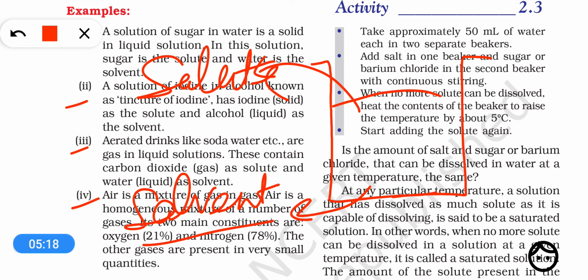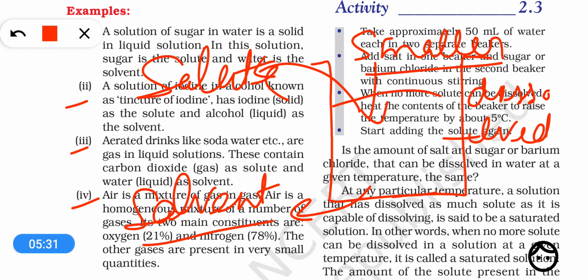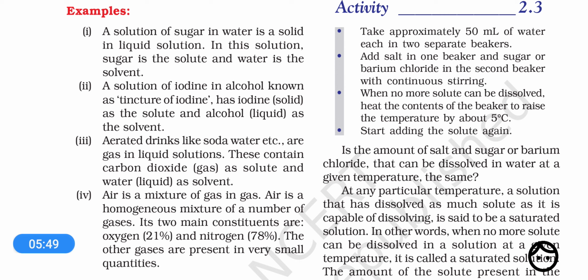The component which is smaller in quantity, and which is itself dissolved, that component is called solute. And the component which is in larger amount and into which the solute is dissolved is called solvent.